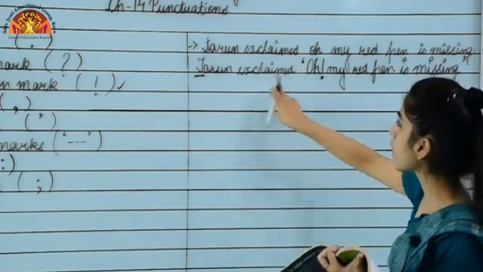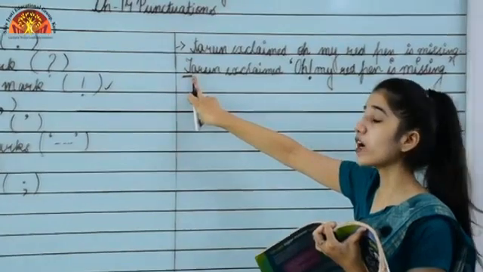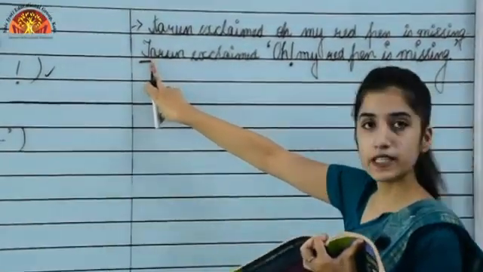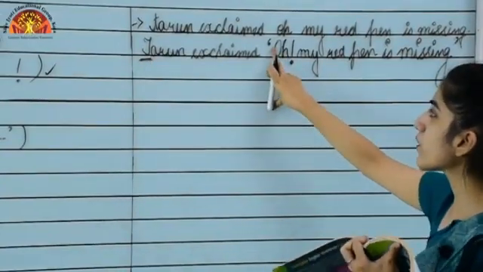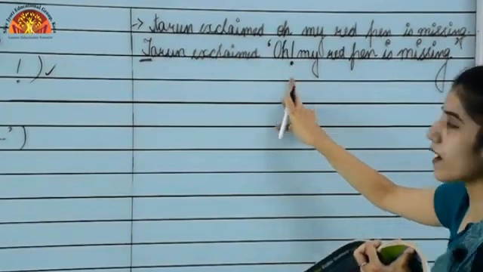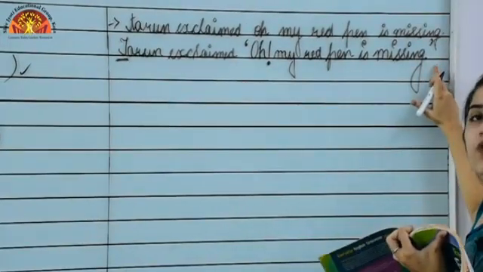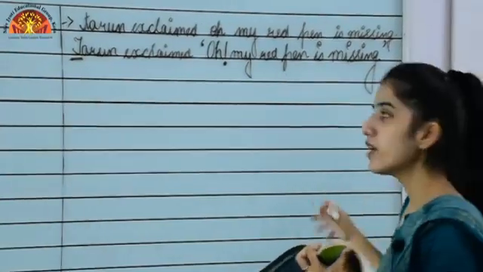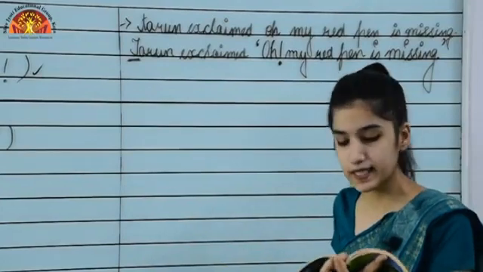Okay, what have we used? We have used the capital. We will always begin with a capital letter when we are beginning a sentence. After that I used a quotation mark. After that I used an exclamation mark, and then I ended with a full stop with the quotation marks closing. Okay. So these were some of the punctuation marks that we have used in the sentence.